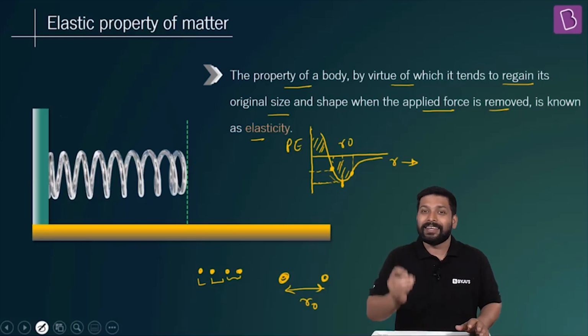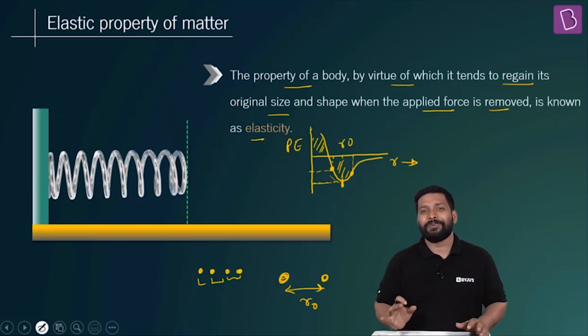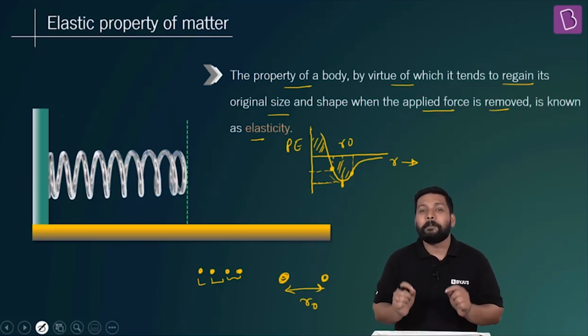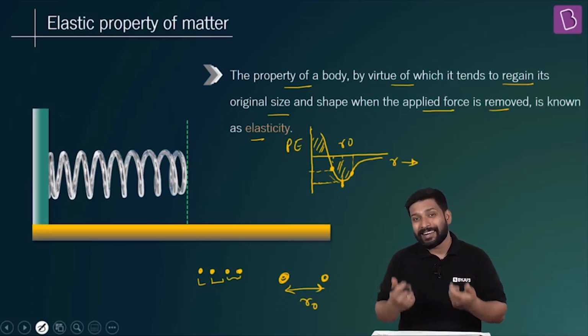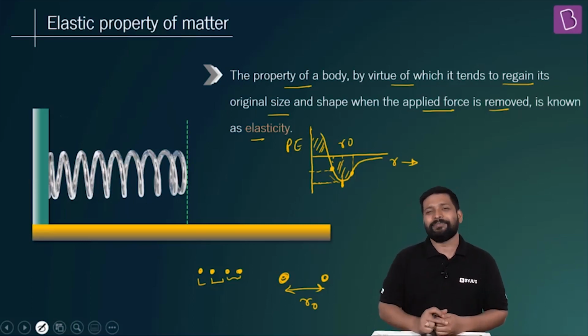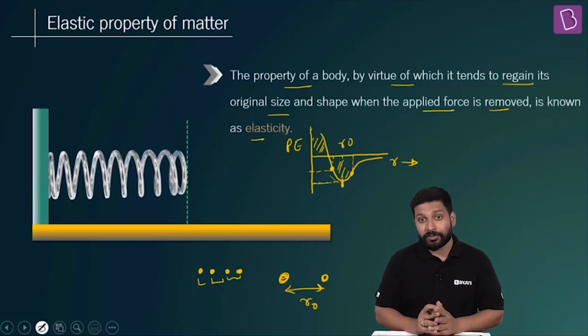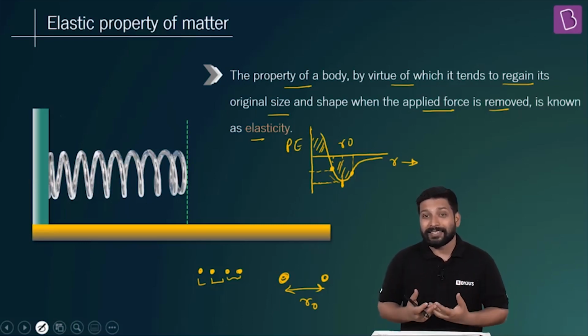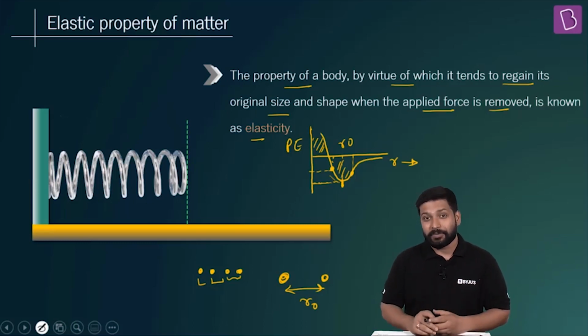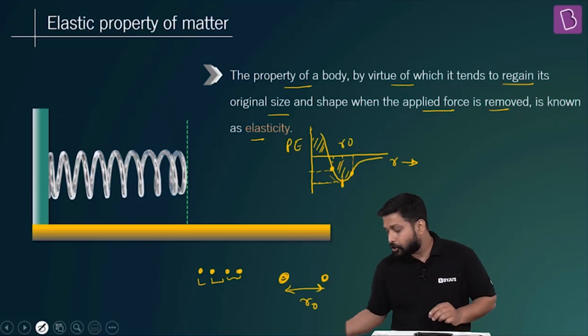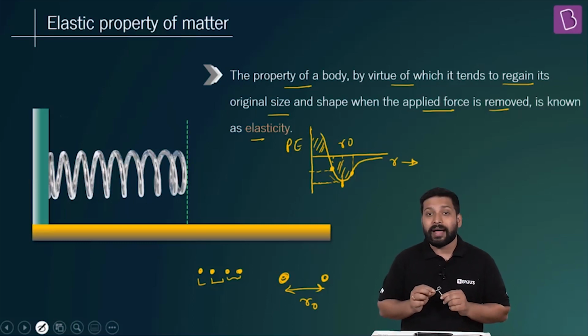There is a particular limit to which the body will come back to its initial condition. If you cross that limit, then there will be a permanent deformation, and we call this plastic deformation. For example, the deformation of this nail in my hand.